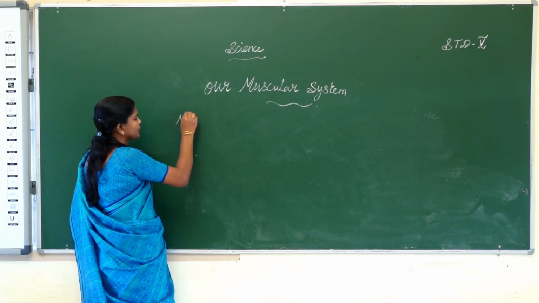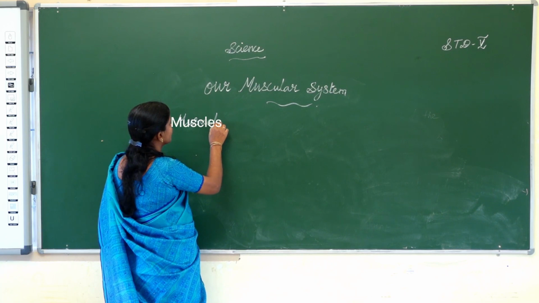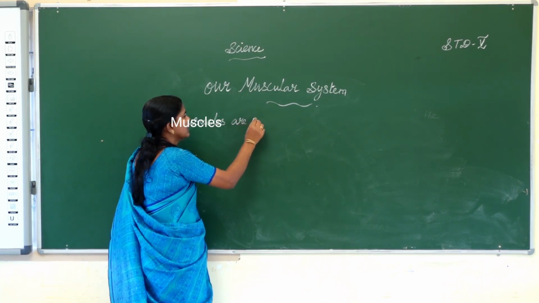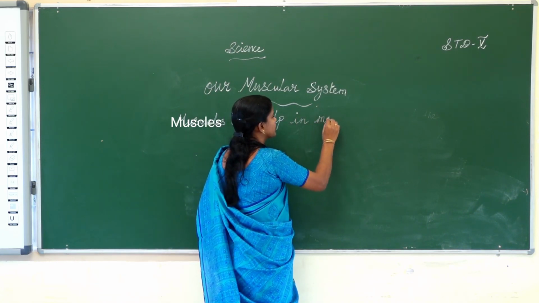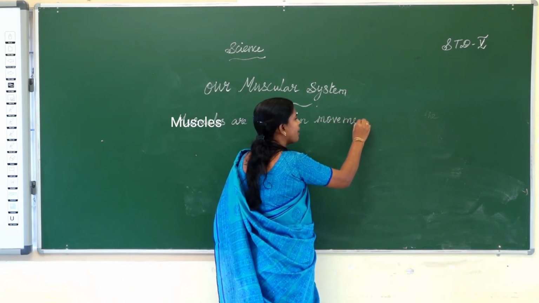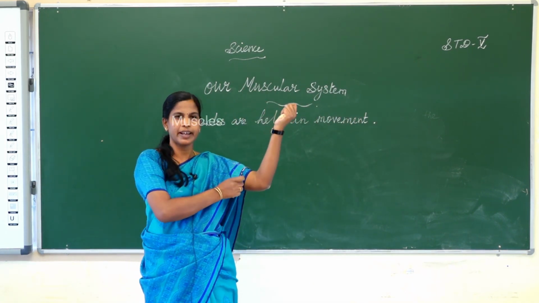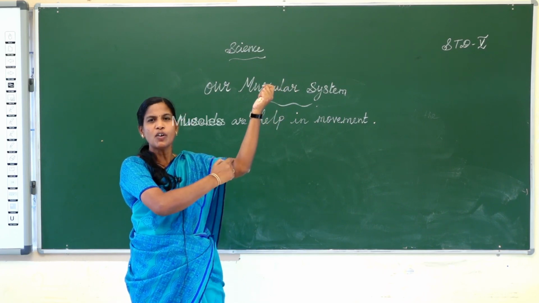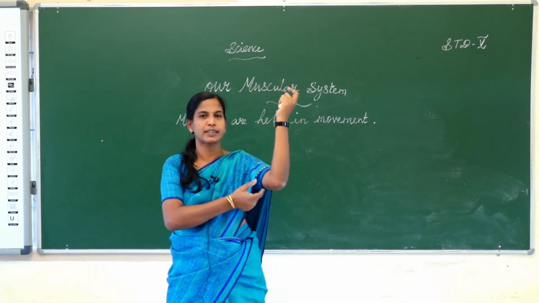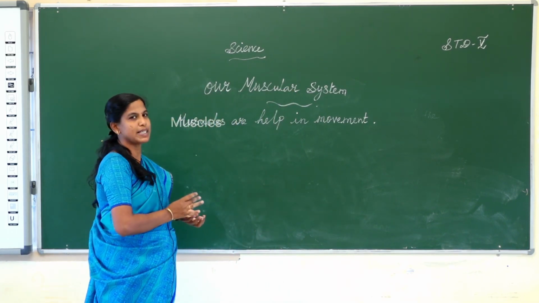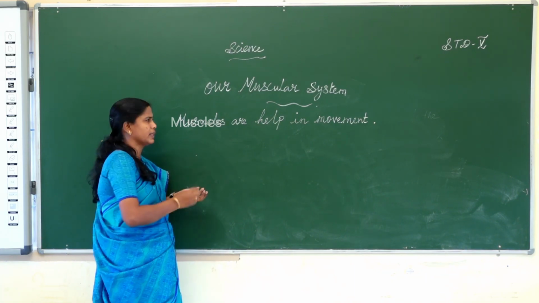Muscles help in movement. Muscles are in your forearm. This one also is full of muscles, this side. Two hands have muscles. Muscles mean the side. Okay, muscles help in movement.